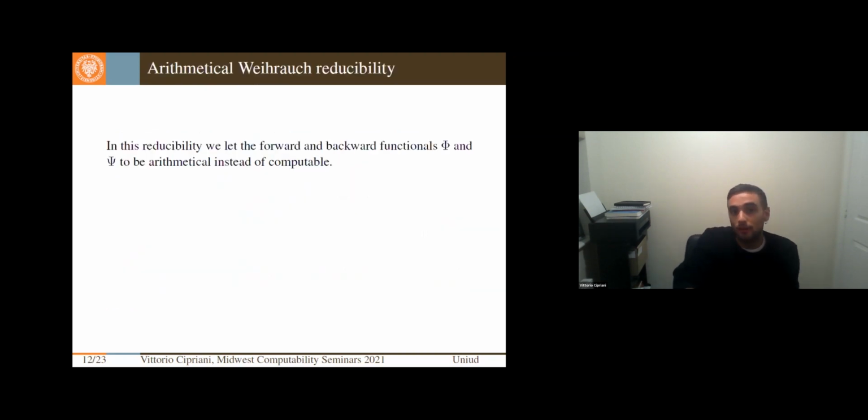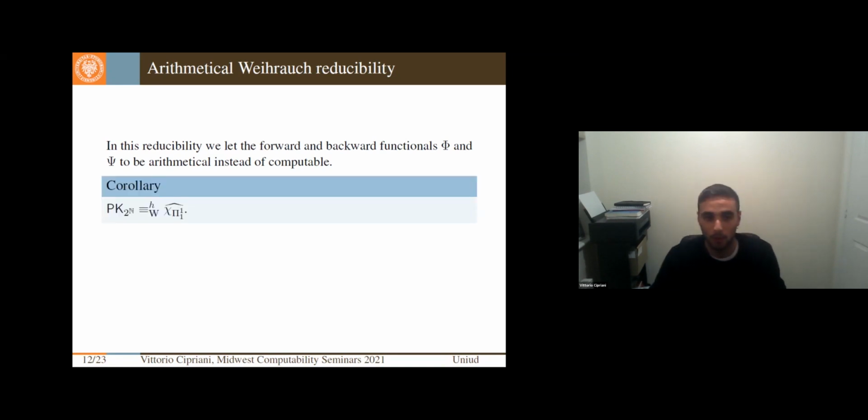And just as a small corollary, if we consider arithmetic Weihrauch reducibility, in which the phi and the psi are arithmetical instead of computable, then from the construction before, we simply need to answer countably many Sigma^0_1 questions to arrive at the perfect kernel for trees. Namely, what we were able to show is that the perfect kernel in the Cantor space is arithmetic Weihrauch equivalent to the infinite parallelization of K Pi^1_1, and the easiest way to see it is because the perfect kernel is equivalent to the infinite parallelization of ID that transforms a Pi^1_1 question into a Sigma^0_1.